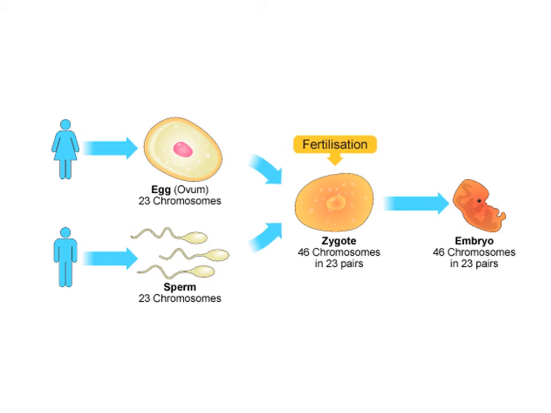So the zygote will contain 46 chromosomes. You received 23 from your father and 23 from your mother, and these together make 46 chromosomes, or 23 pairs. So the organism that will grow out of this will have some information from the father and some information from the mother.